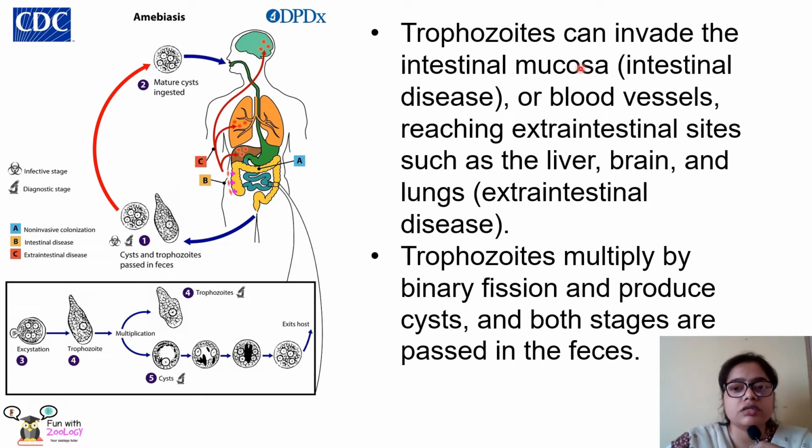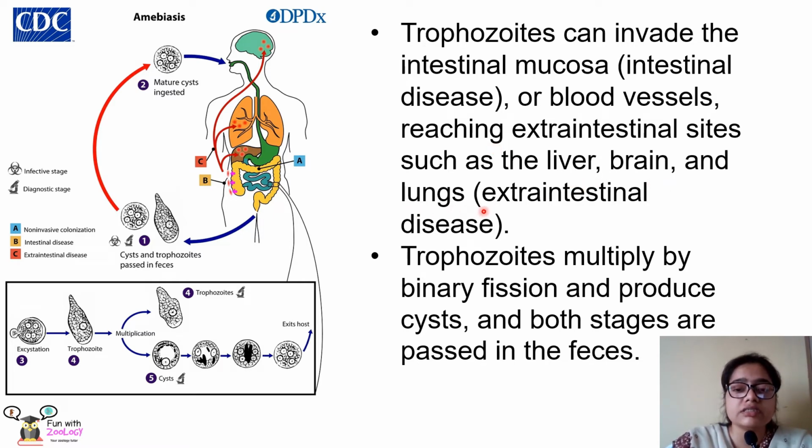Now the trophozoites, which have already reached the large intestine, sometimes can invade the intestinal mucosa and cause intestinal disease. Within the large intestine, the trophozoites can invade into the intestinal mucosa, causing intestinal disease. They can invade the blood vessels. They can reach extra-intestinal sites, meaning any organs other than the intestine, like the liver, the brain or the lungs.